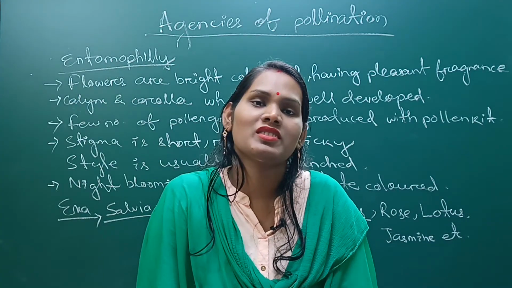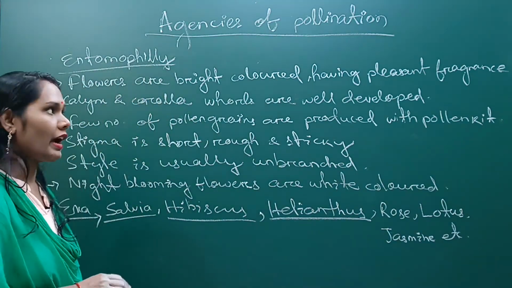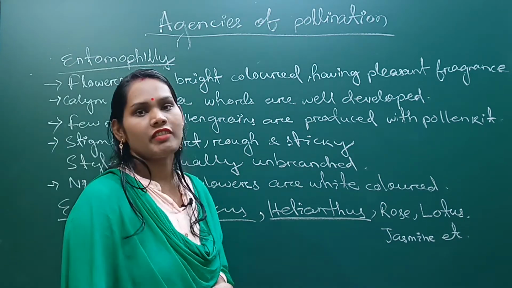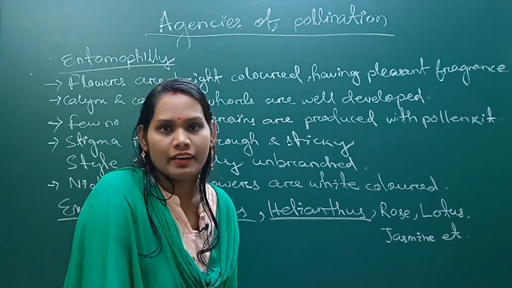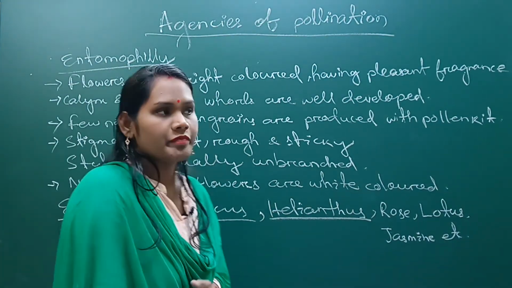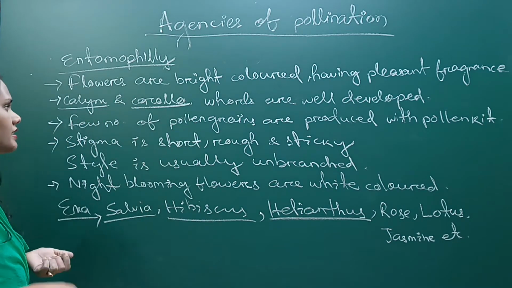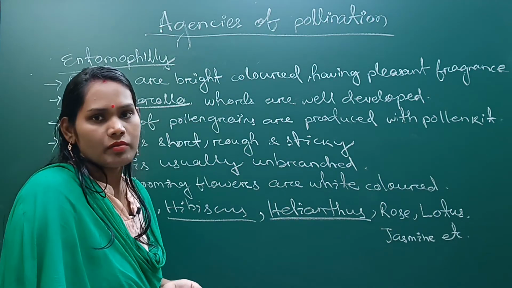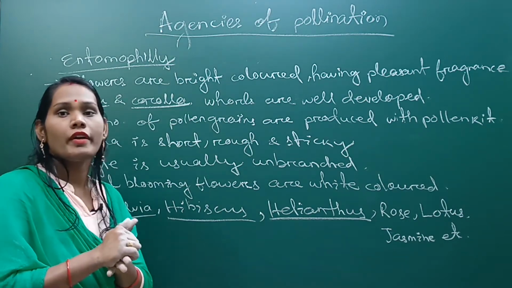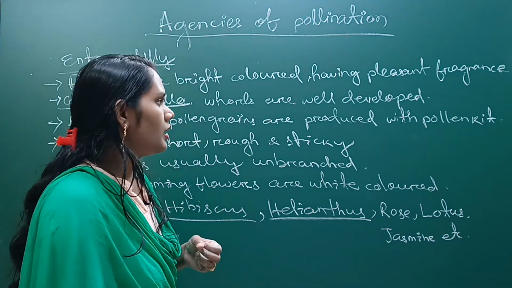So let's start with the different adaptations in entomophilous type flowers, the flowers which are pollinated by insects. The flowers are bright colored, have a pleasant fragrance and also have a nectary gland, so that the insect can be attracted easily by the bright colored flower. Next, the calyx and corolla are well developed in the flowers. A small number of pollen grains are produced with pollen kit, because here wastage of pollen grain does not occur much.